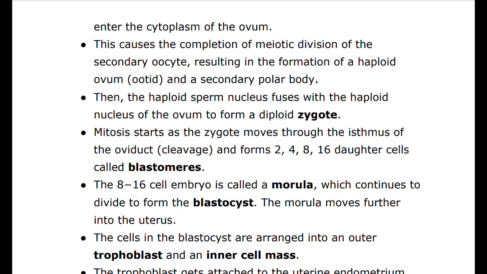This induces the completion of meiotic division of the secondary oocyte. The secondary meiotic division is also unequal and result in the formation of a second polar body and haploid ovum, that is oocyte. Soon the haploid nucleus of the sperm and that of the ovum fuse together to form diploid zygote.